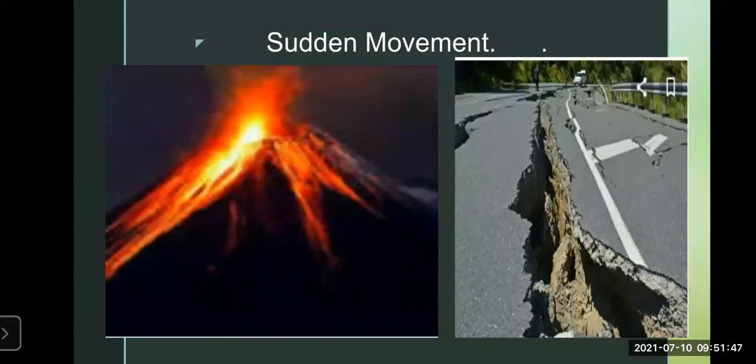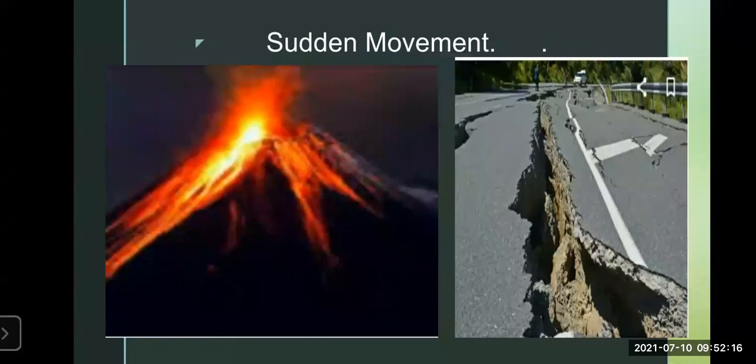In the beginning of the chapter, remember students, we have discussed about the newspaper snippet, and that newspaper snippet was totally based on the earthquake which was happened in Nepal and how the Nepal was devastated because of that earthquake. Now that was related to earthquake. How this earthquake happens? This is because of the sudden movement.